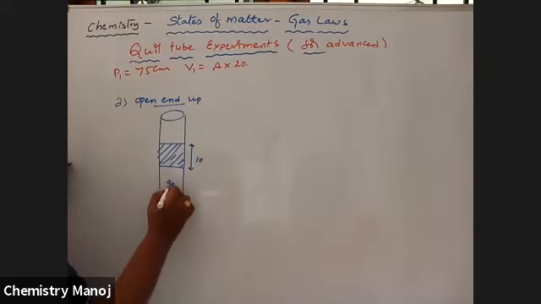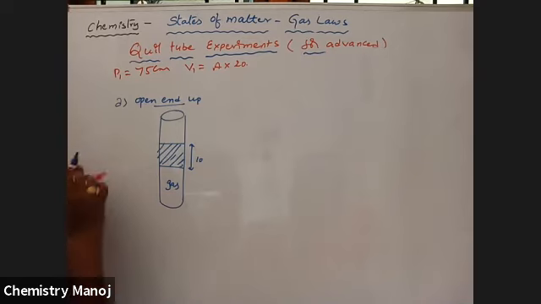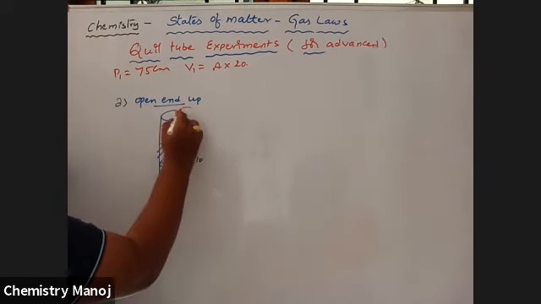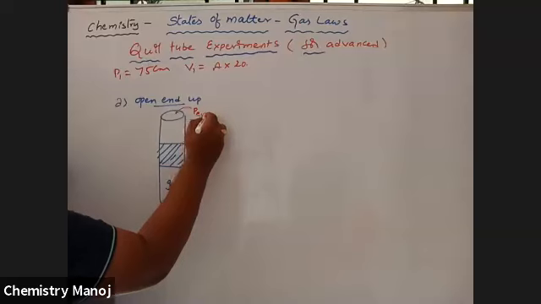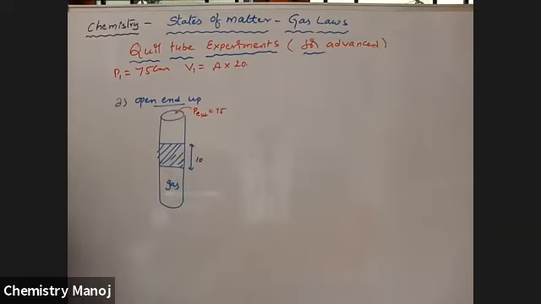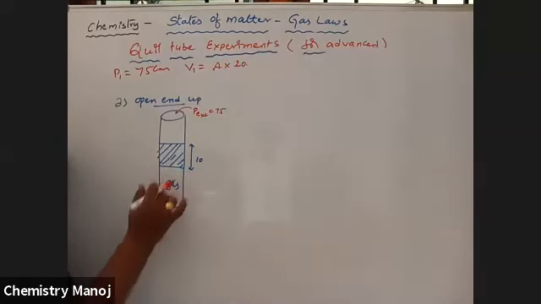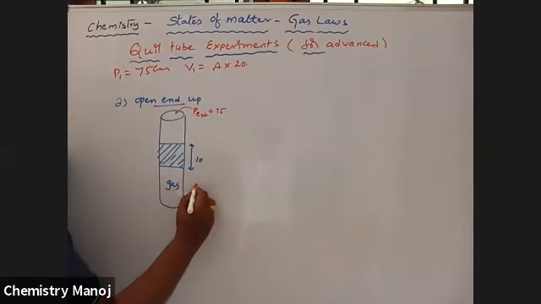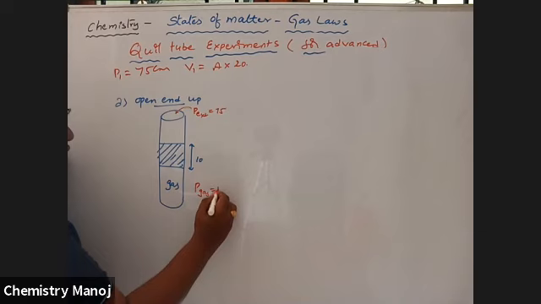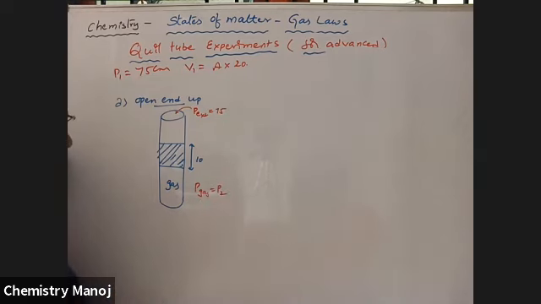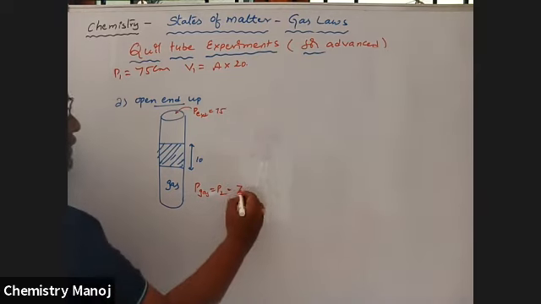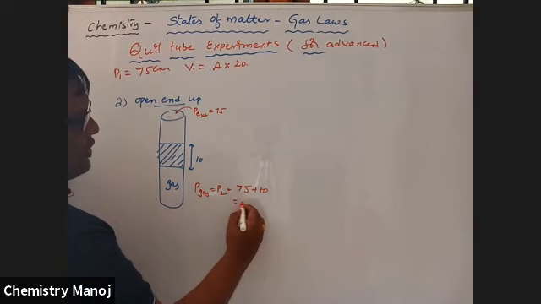This is gas. This is P external, which is equal to 75. Now, in this case, let pressure of gas be P2, but in your previous case, it is P1. P2 is equal to 75 plus 10, which is equal to 85.